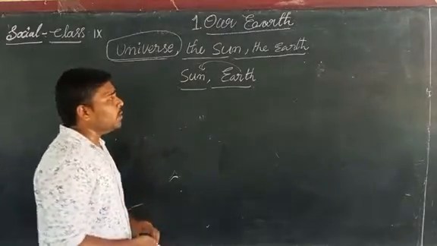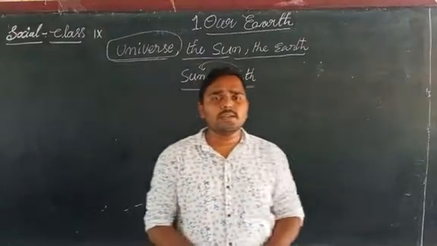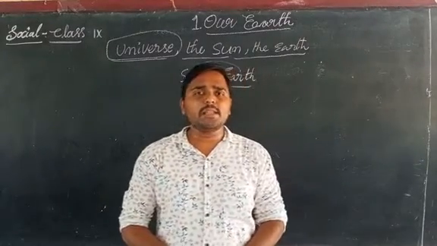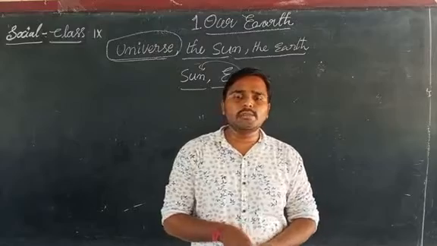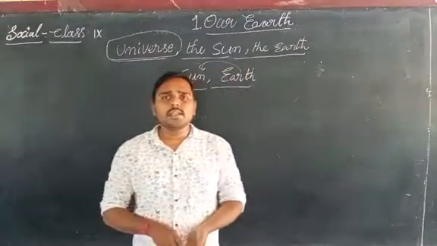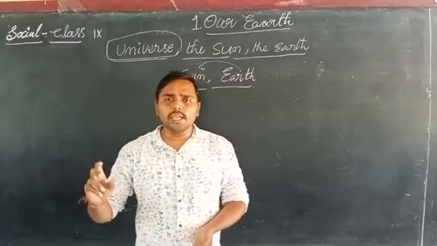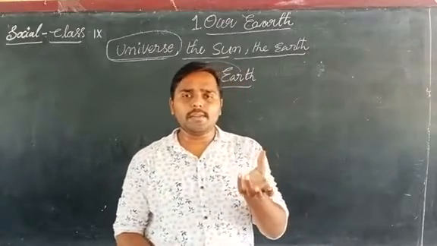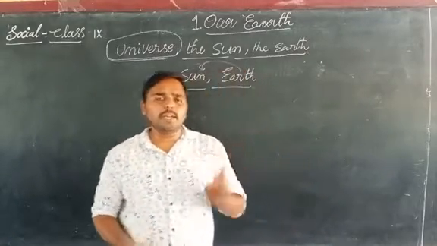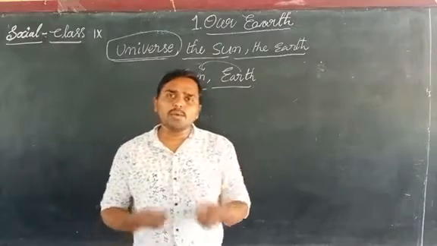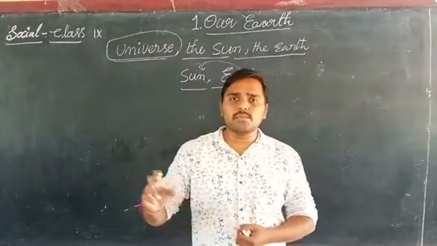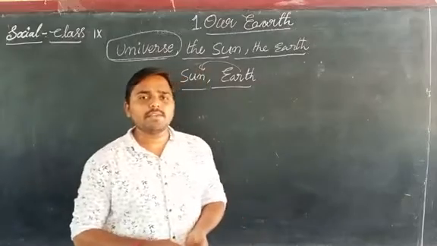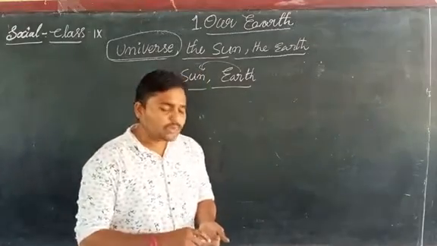Then how are changes formed on the earth? The changes happen very quickly. Suppose day and night are formed within about 24 hours. The seasons are formed within 3 months, 4 months or 5 months.